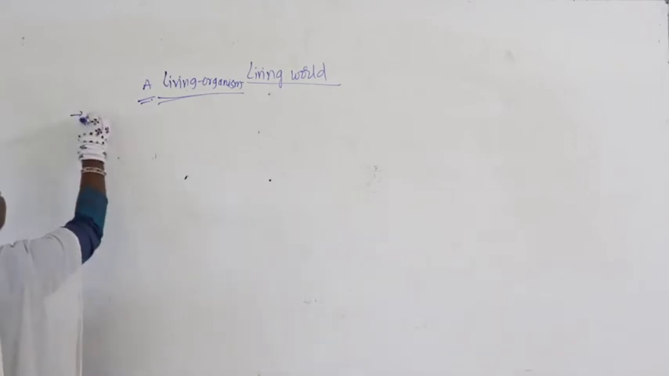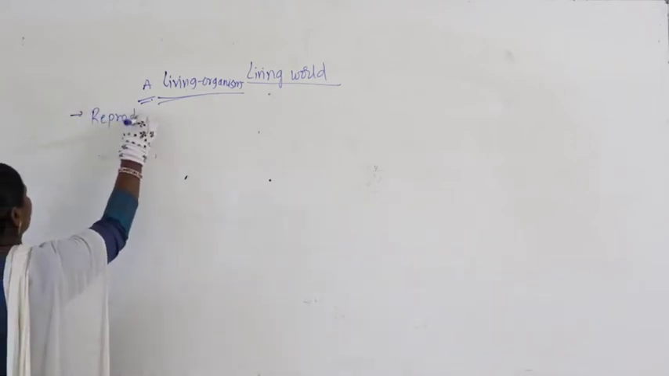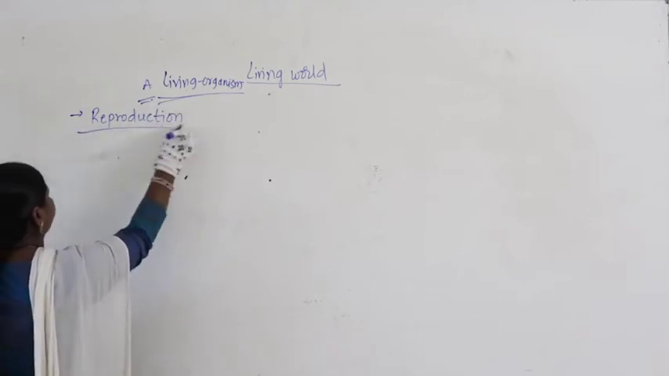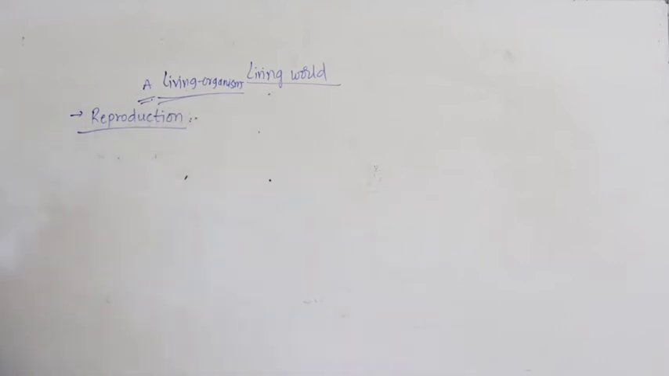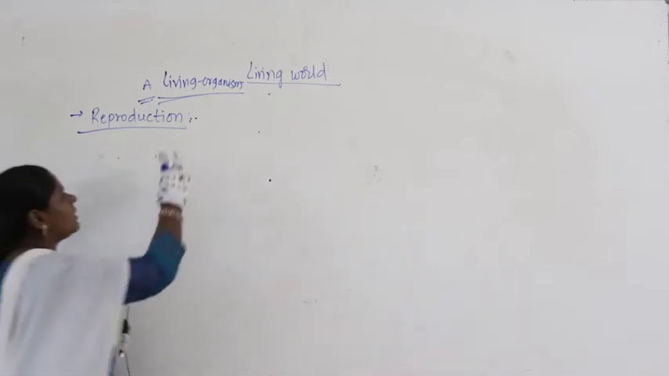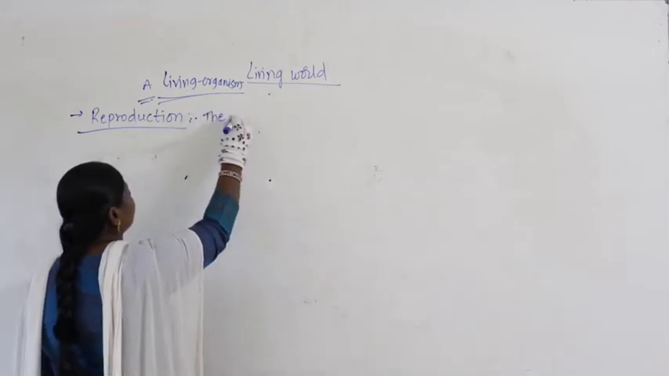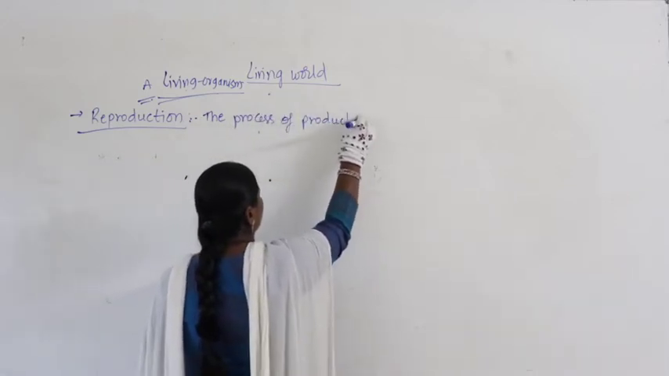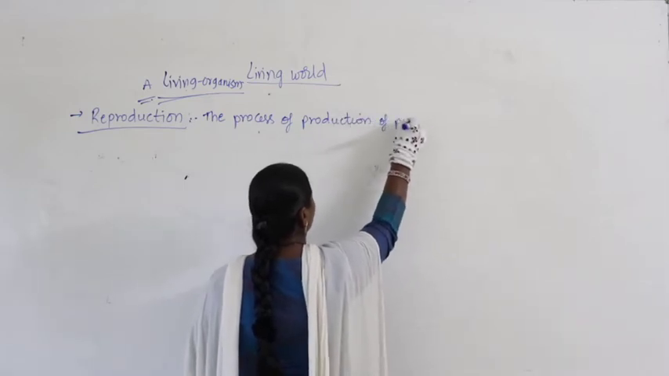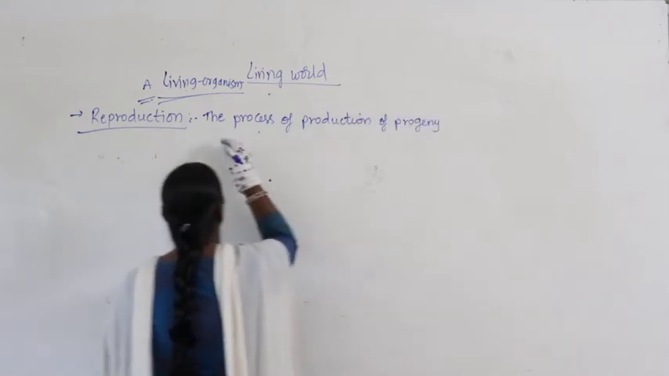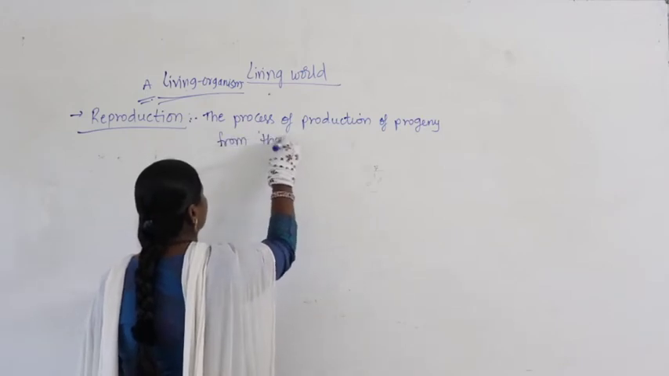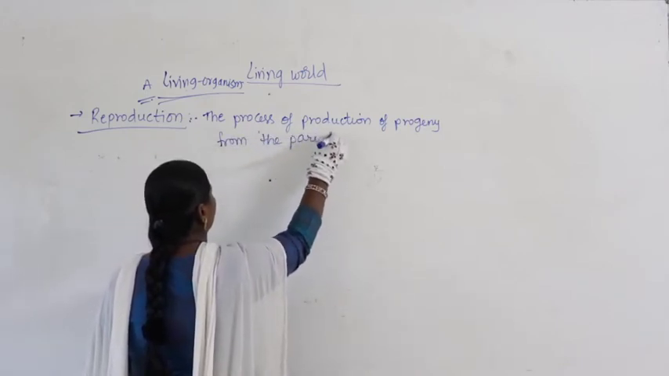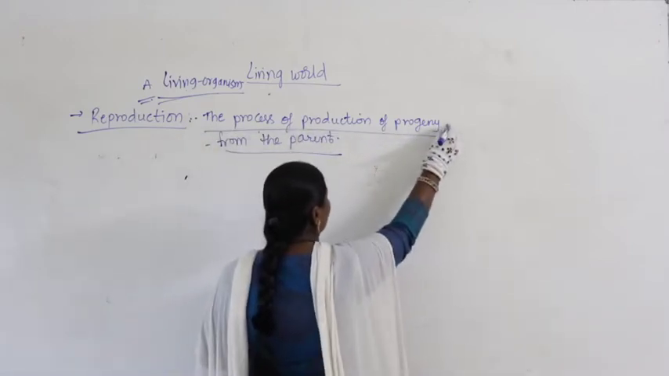The other one is nothing but reproduction. What is reproduction? So we all have a common process of defining reproduction. Generally we say, most basically we say that the process of production of progeny from the parent cell or from the parent itself is called reproduction.